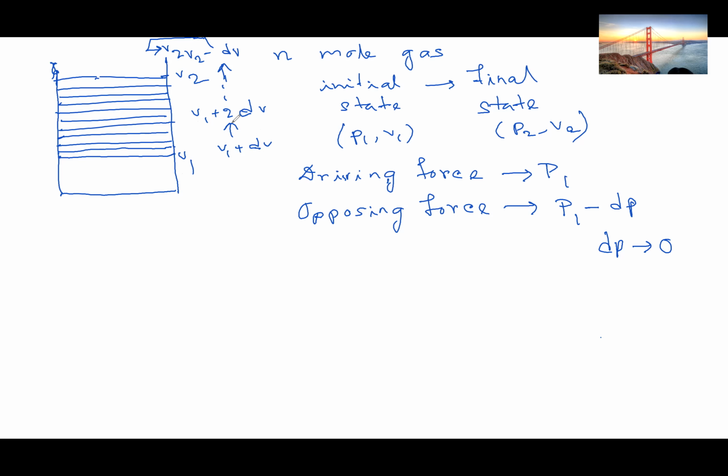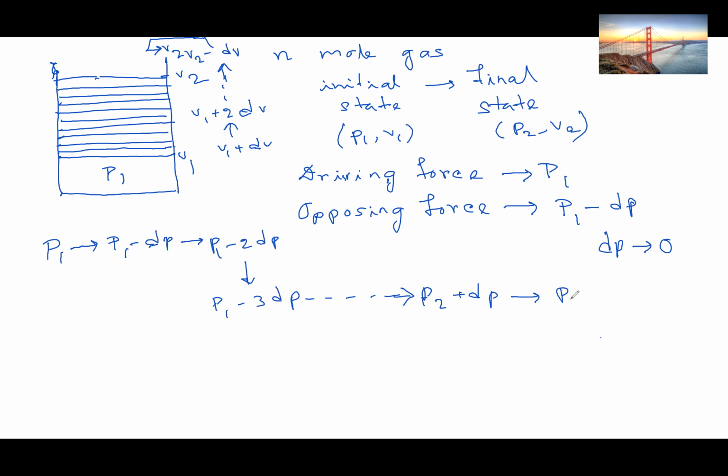Similarly, the pressure was P1, and P1 will change to P1 minus dP, then P1 minus 2 dP, and then P1 minus 3 dP, and this will continue until P2 plus dP, and then finally P2.